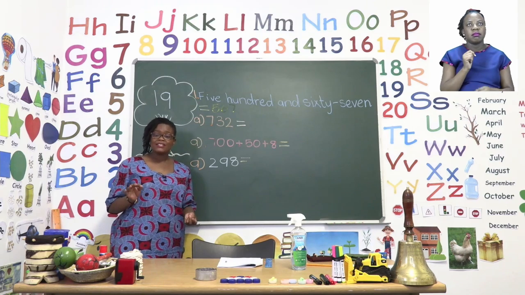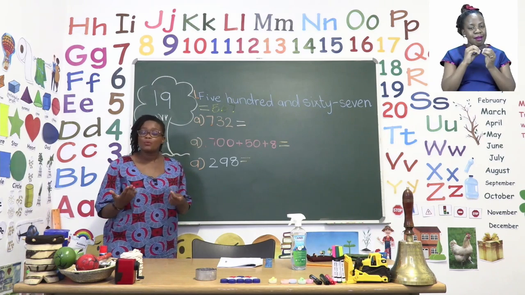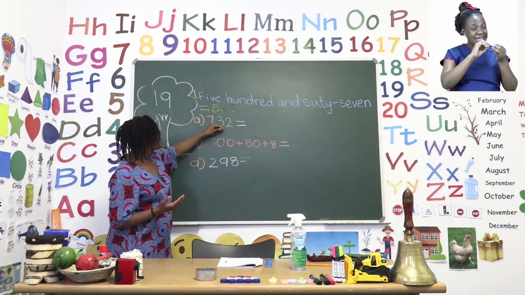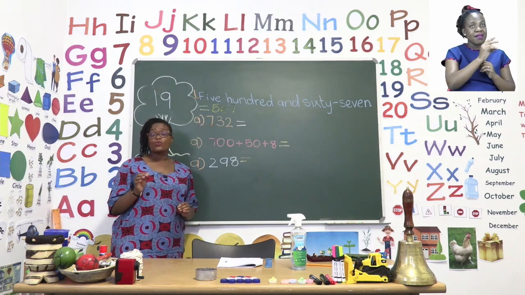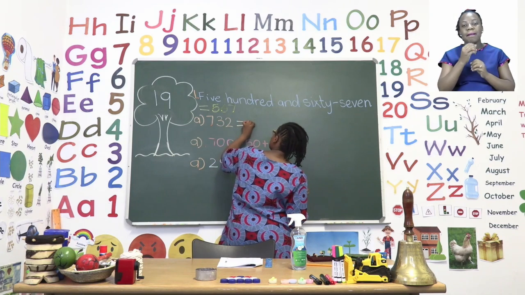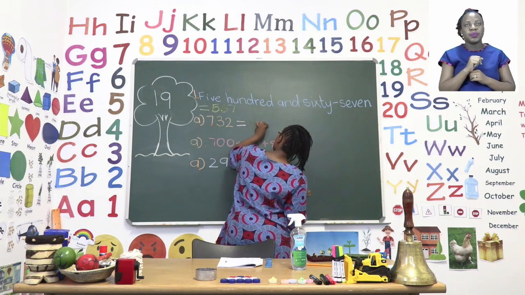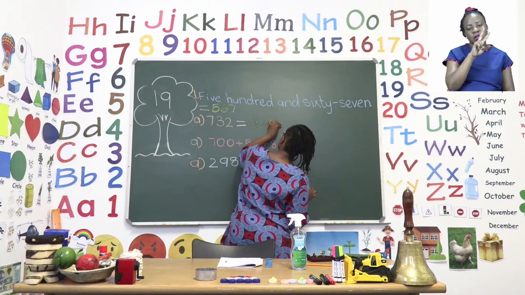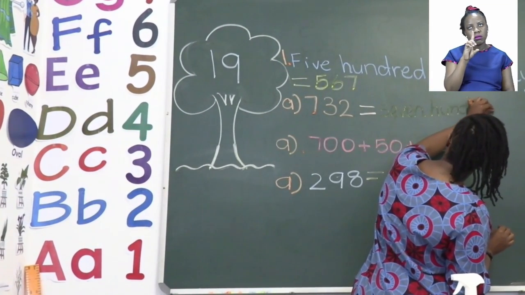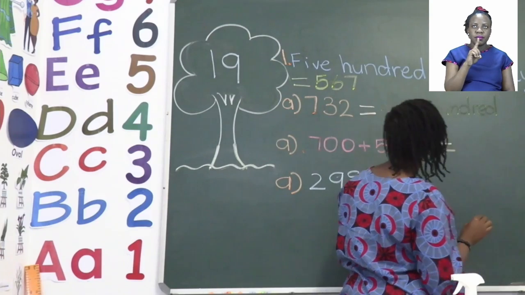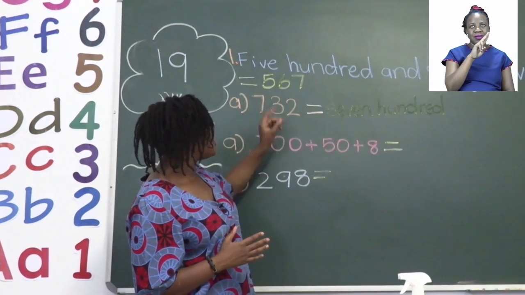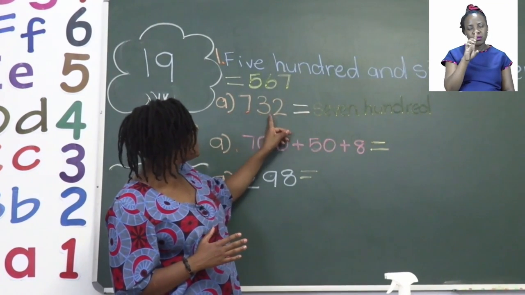So now that we're done writing them in numerals, it's now time to write the numbers in words. Here we have our number in numerals, 732. So we need to start by writing 700. Let's write the 7 and then we write the 100. Very good. Make sure that your handwriting is nice and neat. So I've written 700, but I'm not done. I've only done this part of our numerals. Now it's time for me to write 32.